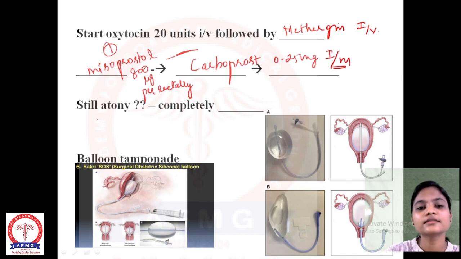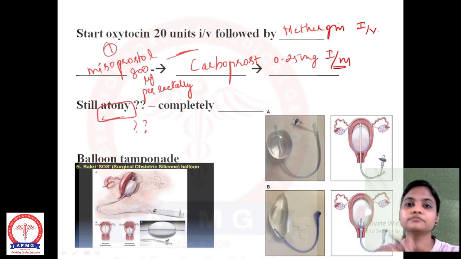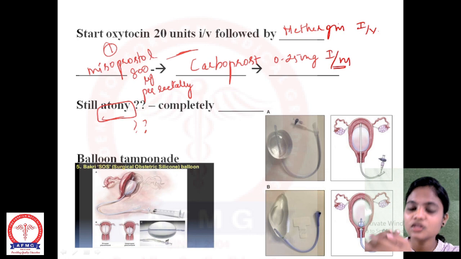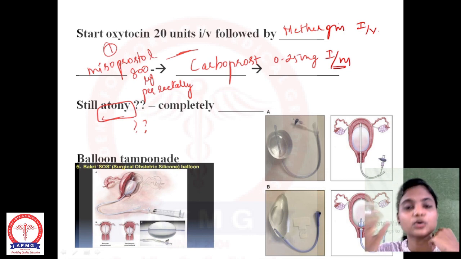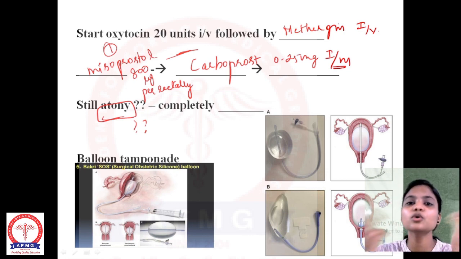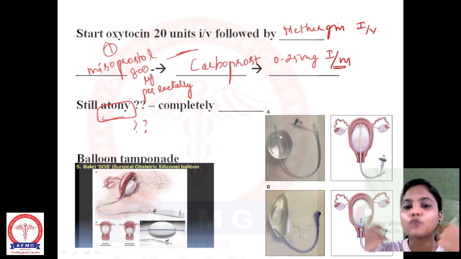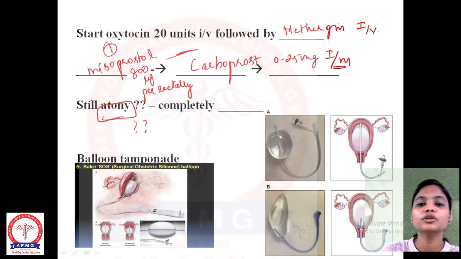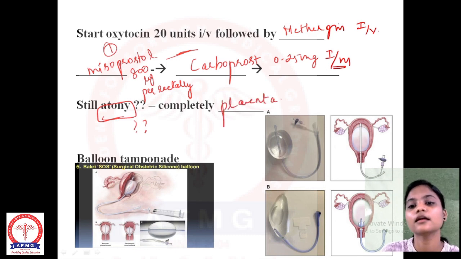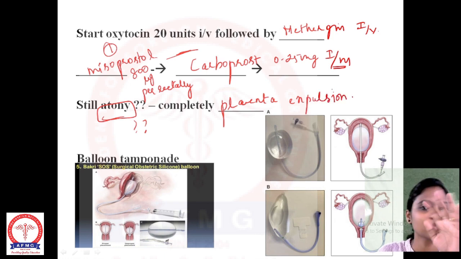Still there is atony. Atony means there is no contraction of the uterus. Then what will you do? You have given bimanual compression, you have given methergine IV, you have given oxytocin bolus, you have given IM, and you have tried the per rectal way. Still the bleeding is not stopped. Then what are you going to do? You are going to check whether the placenta expulsion is completely done.